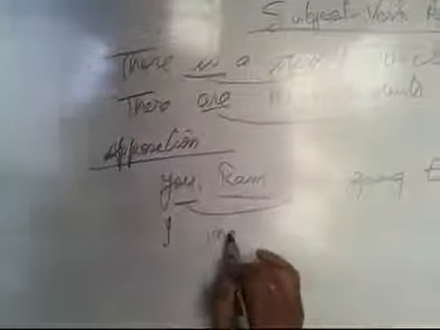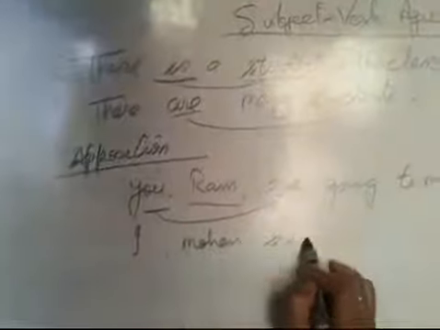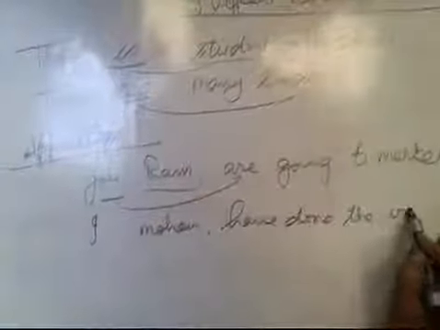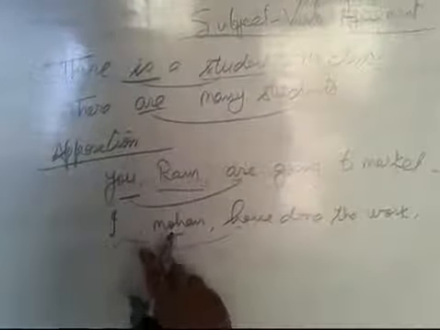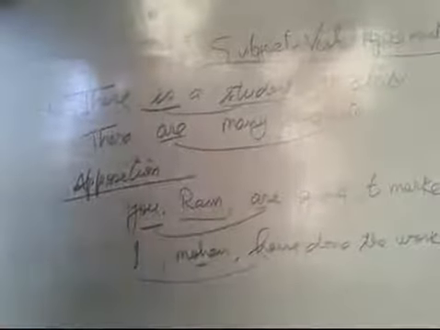"I, Mohan, have done the work." Here Mohan is given, but the verb agrees with "I", not with Mohan, because Mohan is used as an apposition. Here Ram was used as an apposition. The rule of apposition is that the verb agrees with the pronoun that comes before the apposition.